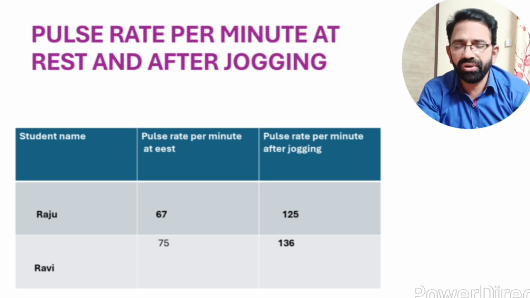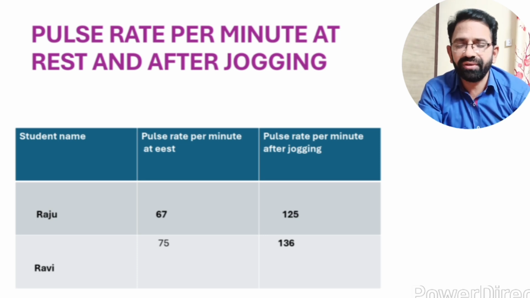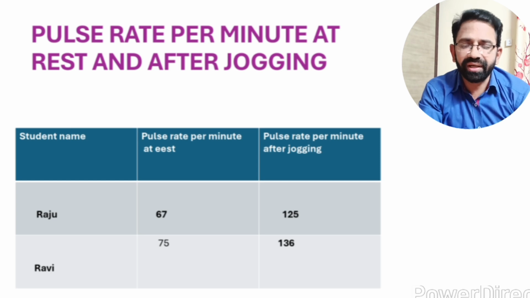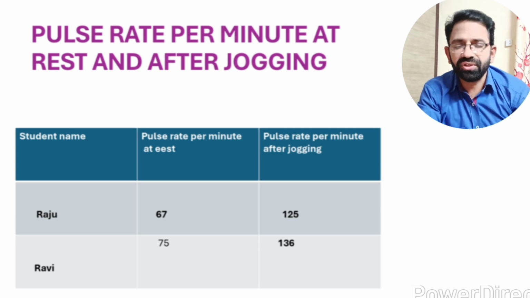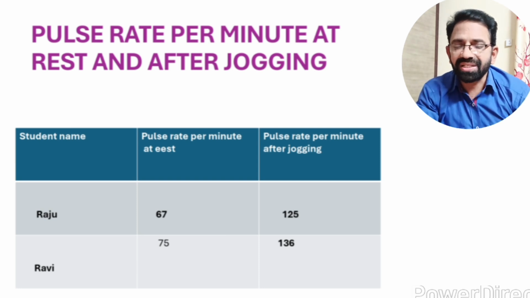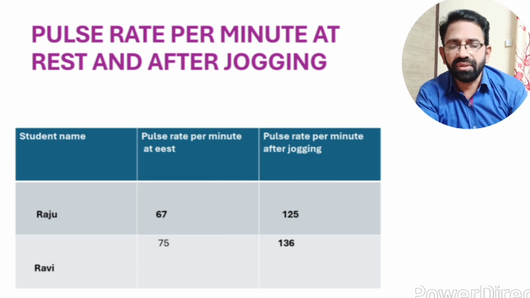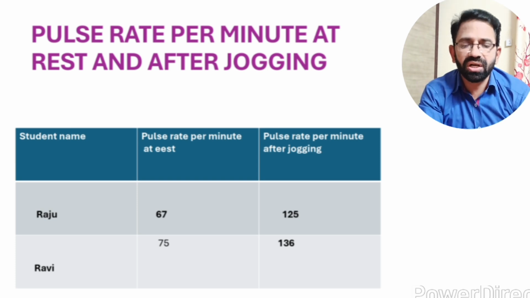So look at this table. Here in this table we take two persons, Raju and Ravi. We observe the pulse rate per minute at rest, and also the pulse rate per minute after jogging, in Raju and Ravi. First, Raju: the pulse rate per minute at rest is 67. After jogging, the pulse rate per minute in Raju is 125.